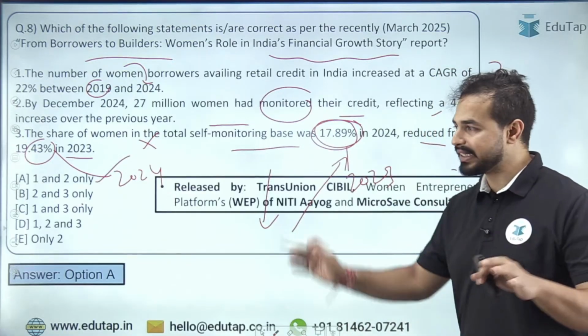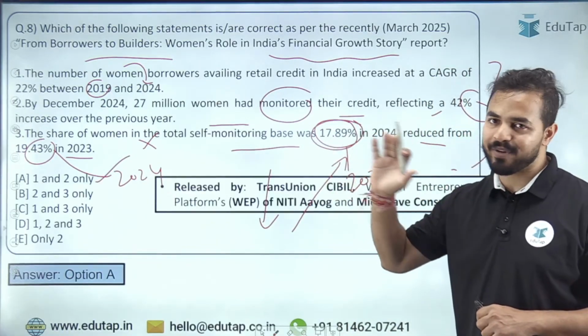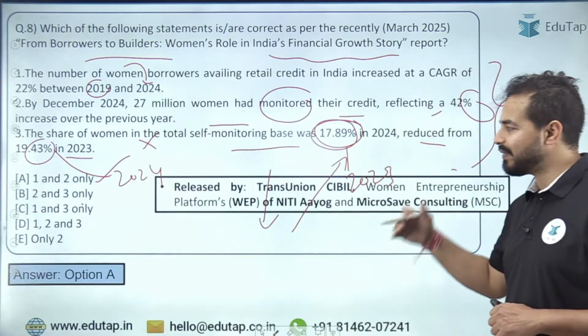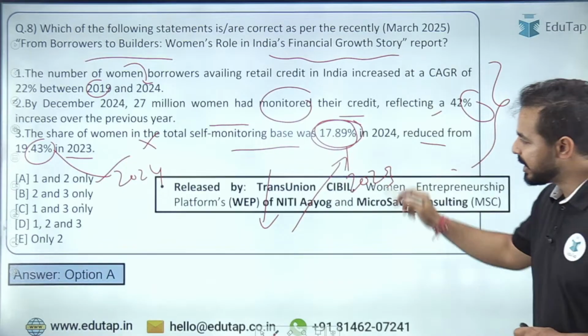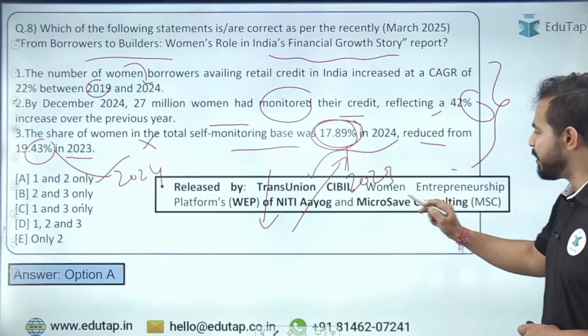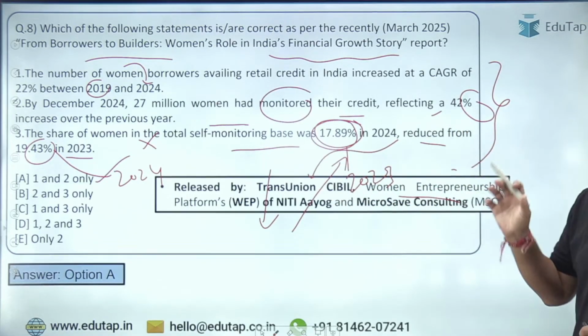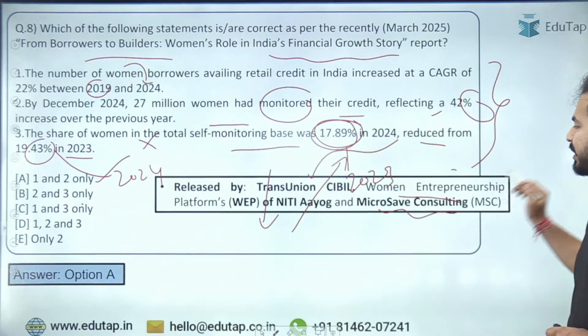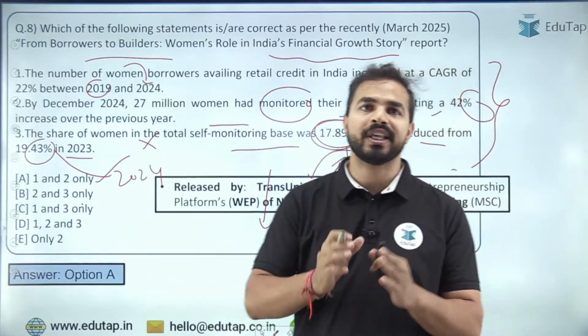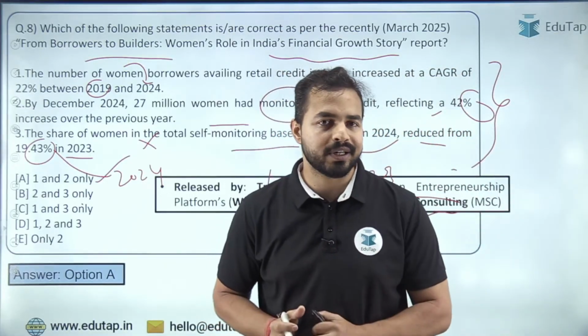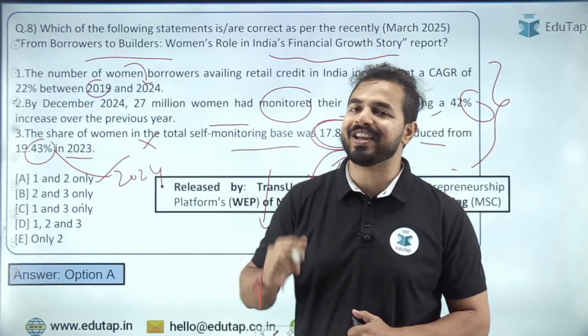और क्यों है? Third statement में क्या incorrect है? We have already covered that. And apart from that, when we talk about the name of bodies which have released this report, it includes TransUnion CIBIL, Women Entrepreneurship Platform of the NITI Aayog, and the MicroSave Consulting. तो इन तीनों ने मिलकर इस रिपोर्ट को रिलीज किया. The name is already given to you. From Borrowers to Builders, the Role of Women in India's Financial Growth Story.